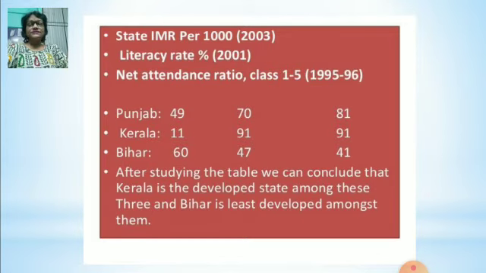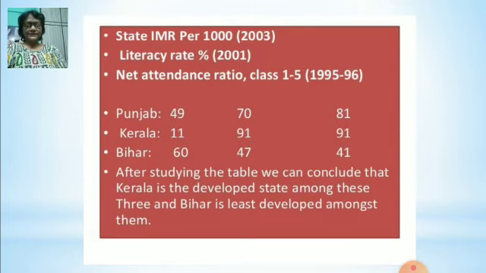Now the second is literacy rate. Now what is literacy rate? It measures the proportion of literate population in the 7 and above age group. Means after the age of 7, how many people can read and write? That is literacy rate. There also, Punjab 70, Kerala 91 and Bihar 47. So here we see Kerala is far ahead of these two states. So Kerala is considered to be the most developed state because of high literacy rate and low infant mortality rate.